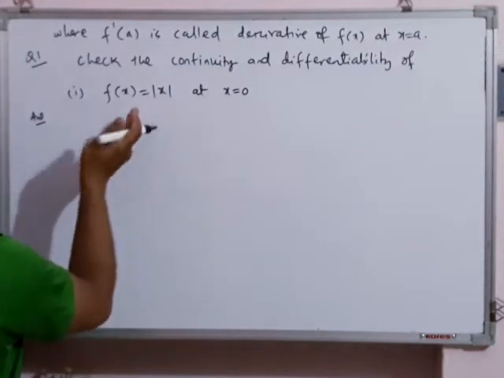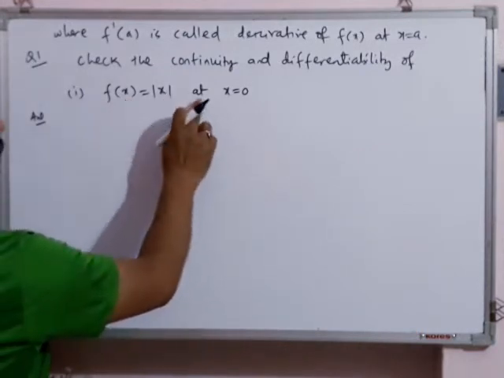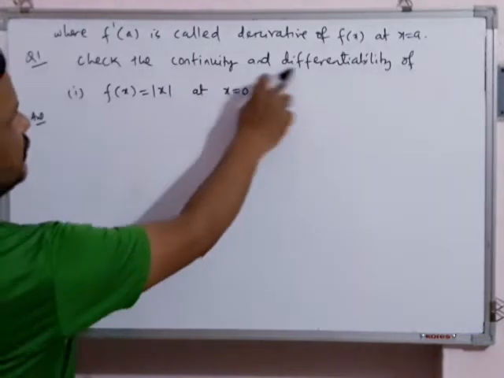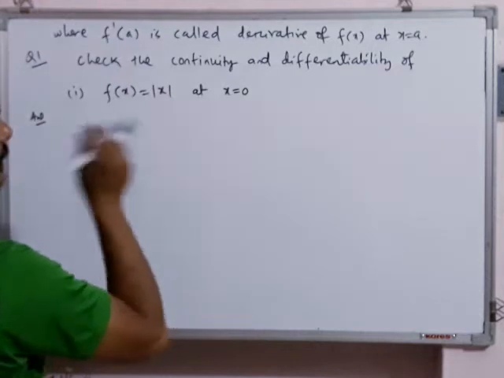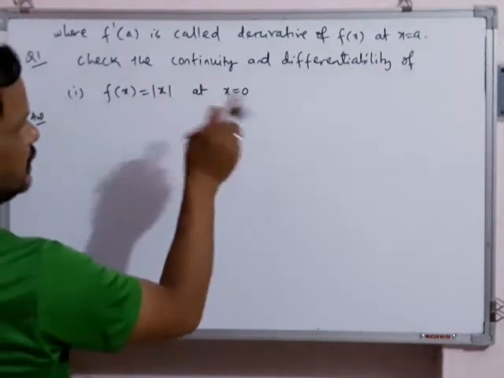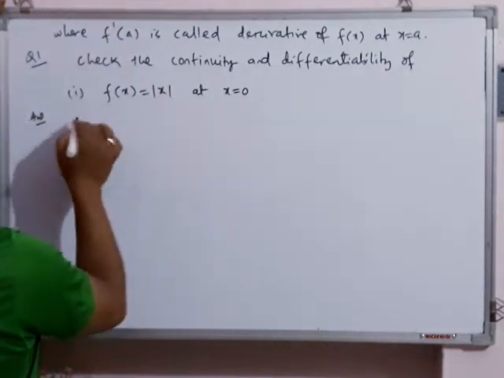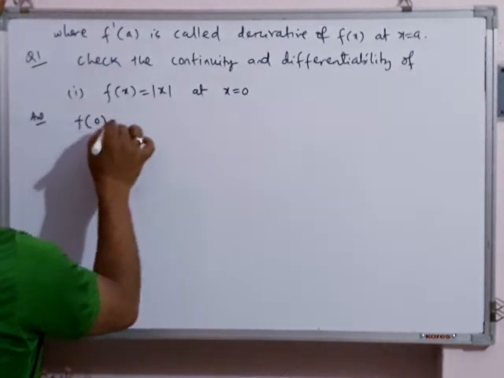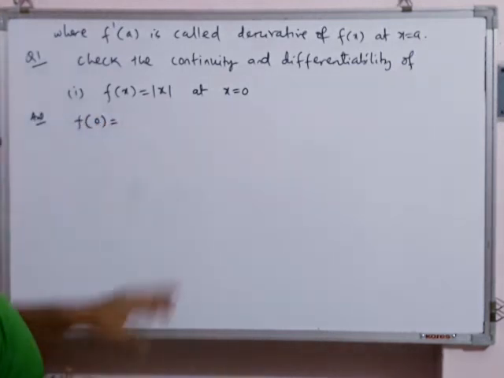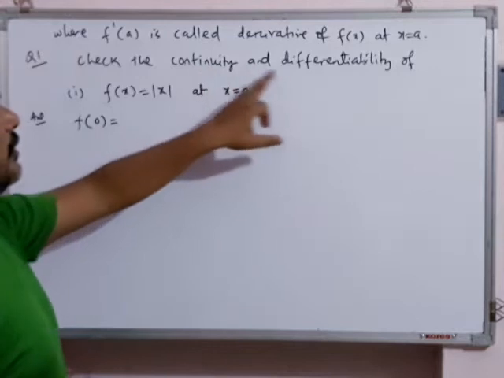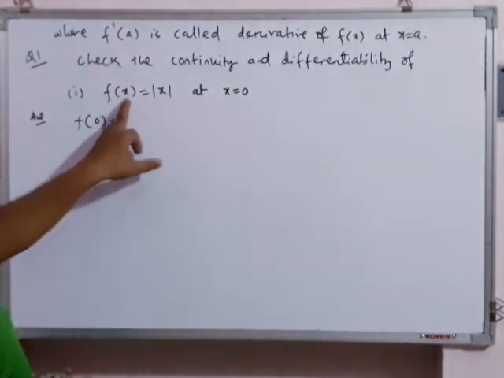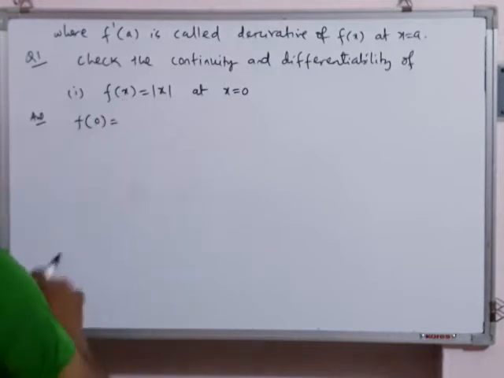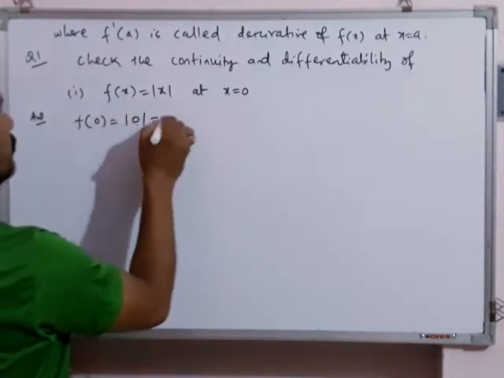So you are given f(x) is mod x, and we are interested to check continuity and differentiability at x equal to 0. So this 0 will act as a. Means this 0 is regarded as a. First, what we will do? We will find out f of 0. The point where we are interested to test continuity and differentiability, at that point we will find the value of the function. In the function, directly put x equal to 0. f of 0 is mod 0. What is mod 0? 0.